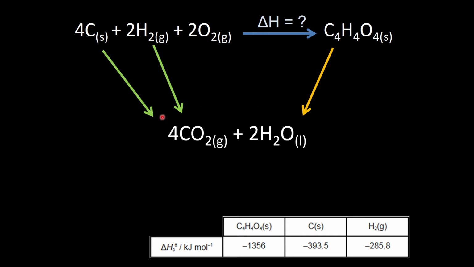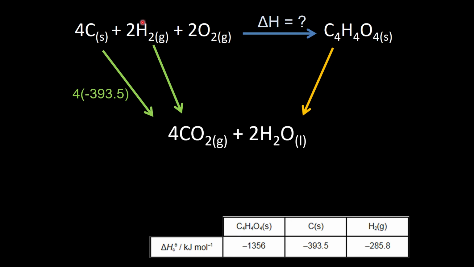1 mole of a substance being completely combusted, so burning a mole of carbon would give us 393.5 kilojoules per mole of heat released. We've got 4 moles of carbon, so when we take that number for the arrow, we're going to have to just quadruple it. We're going in the direction of this arrow, as you'll see in a sec. We're going to navigate the cycle from here to maleic acid via combustion products. And in this case, we're actually going to be going with those arrows. Last time we were going against them, but this is different.